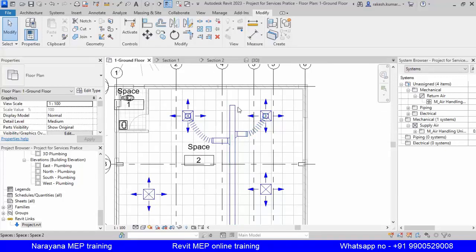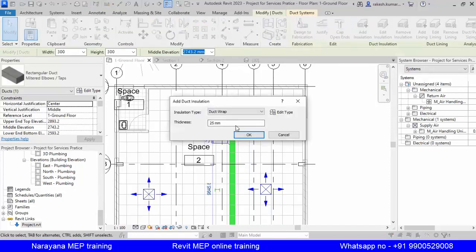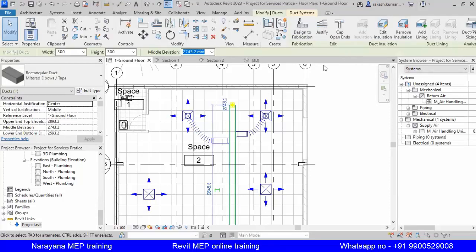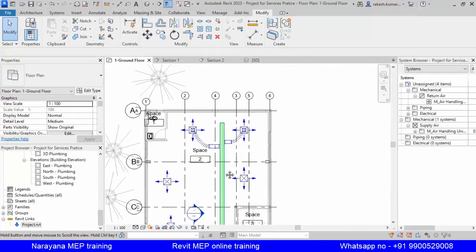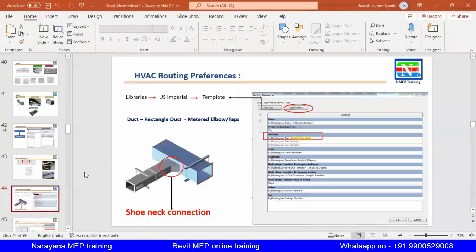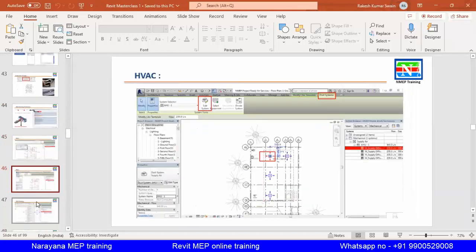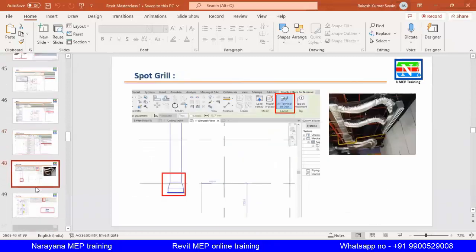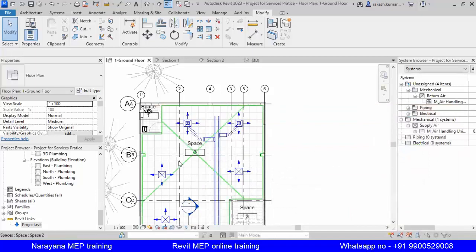And if you want to add the insulation, click this. Here the option is there, add insulation. So 25 mm insulation will be added. Okay, so insulation is added, you can see it. These all we have created the systems. And then the tagging part, how to give the naming.